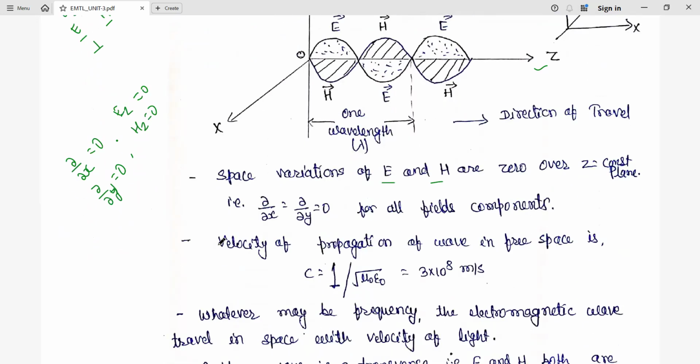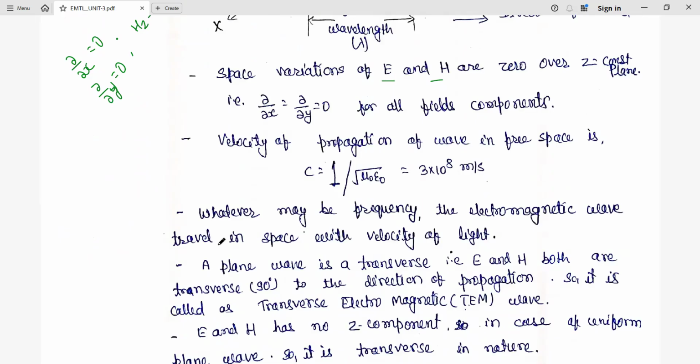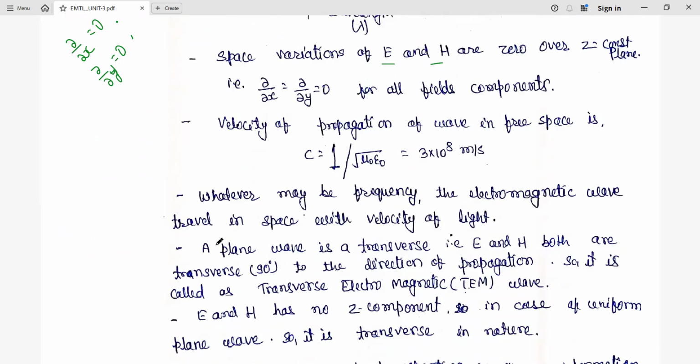Next we have the velocity of propagation of the wave in free space. Later we'll see in the derivation part that the velocity of the wave is given as 1 by root under mu and epsilon, where mu is the permeability and epsilon is the permittivity.